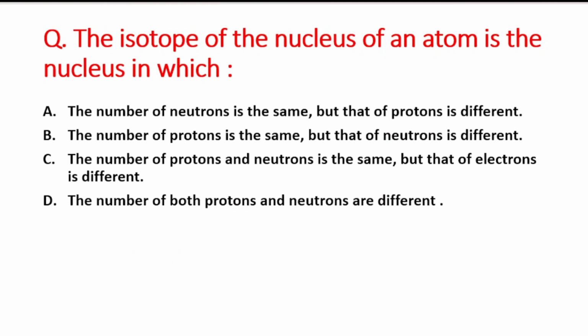Next question is, the isotope of the nucleus of an atom is the nucleus in which: A option is the number of neutron is the same but that of proton is different, B option is the number of protons is the same but that of neutrons is different, C option is the number of protons and neutrons is the same, but that of electrons is different. एंड डी ऑप्शन इज द नंबर ऑफ बोथ प्रोटॉन्स एंड न्यूट्रॉन्स आर डिफरेंट.